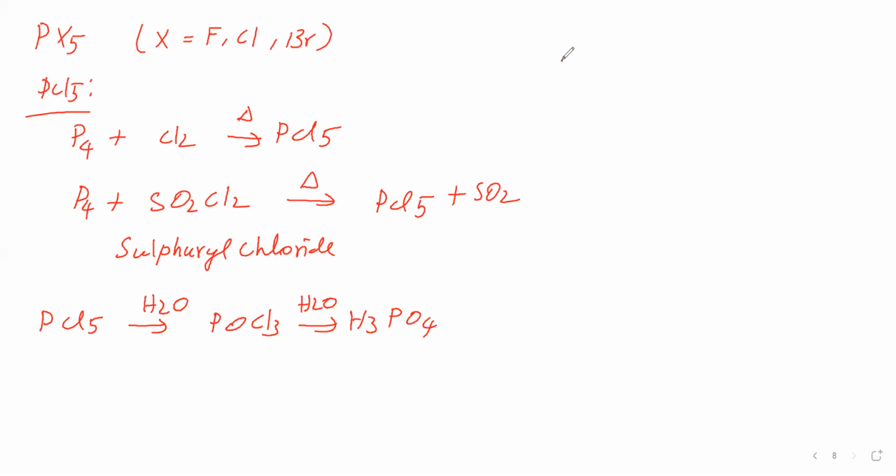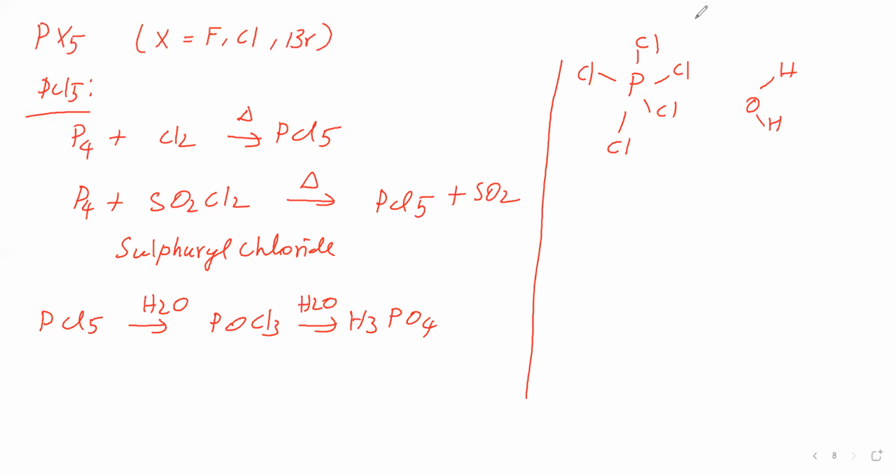How the hydrolysis takes place, we will see. Now we will take PCl5. Hydrolysis means reaction with water. In water, oxygen has a lone pair. The lone pair attacks this phosphorus, and Cl is leaving. This bond shifts to oxygen.